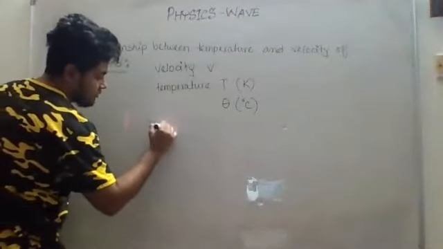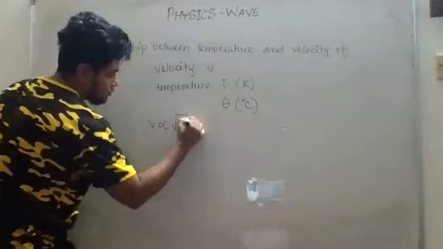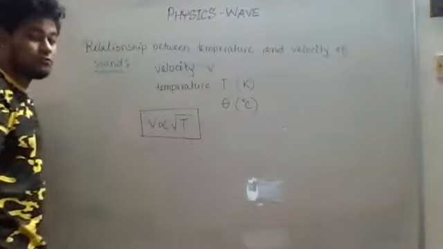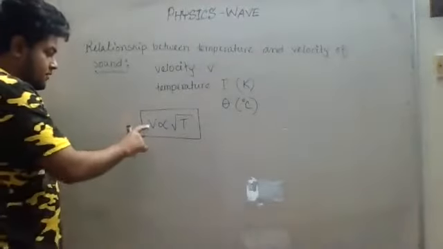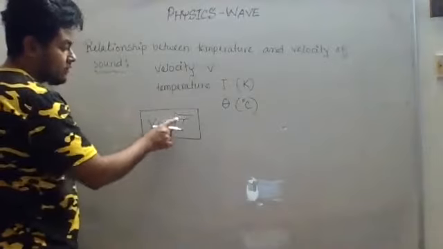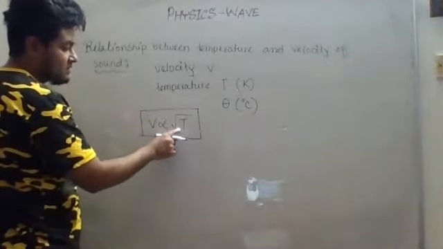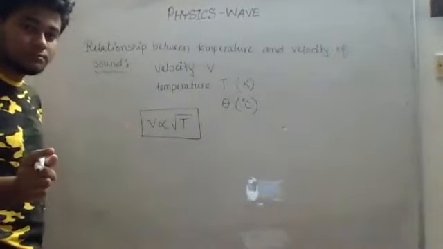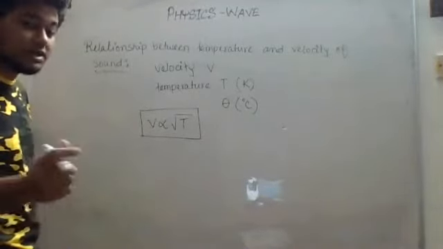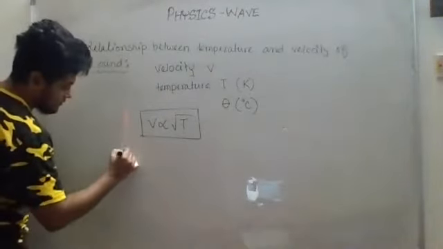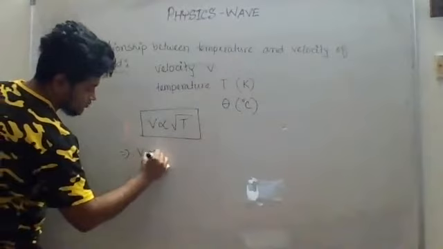The relationship will be V is proportional to root over T. Very important for MCQ. V is proportional to root over T. Now here it is capital T, right? That means if I want to use this equation, the temperature must be in Kelvin. Very good.